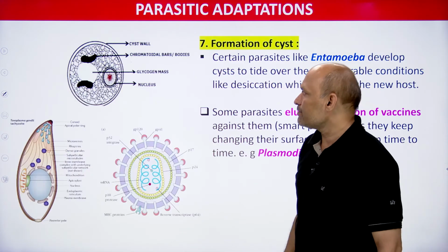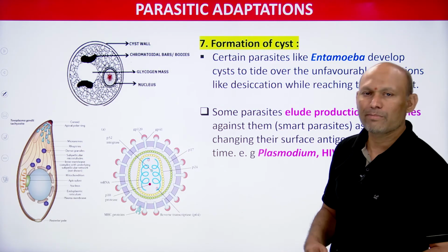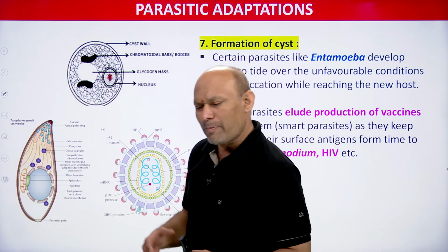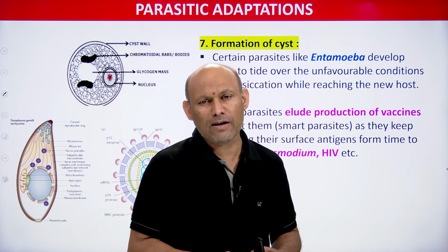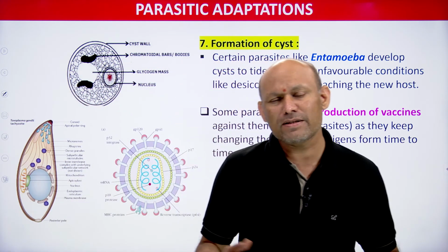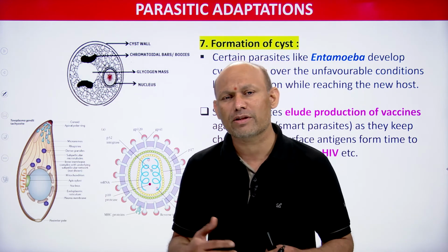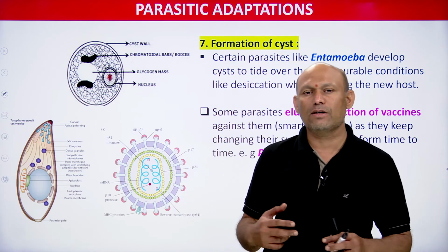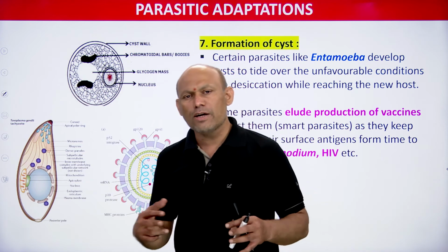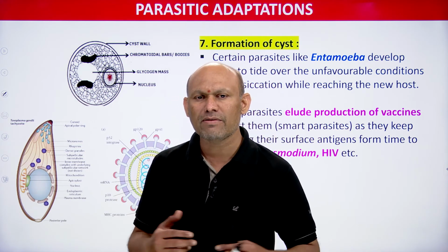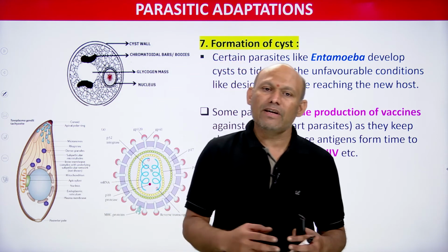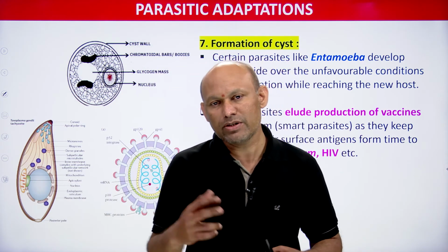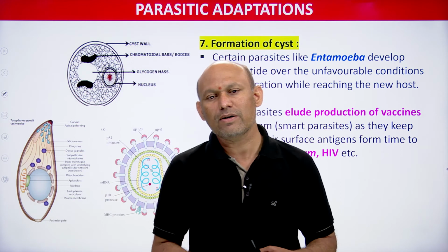Now see students, one more adaptation you can see. Parasites are very intelligent kind of organisms, because for them it's a do or die situation. If they don't change themselves, they will be eliminated. Change is inevitable, nothing is permanent in this world except change.